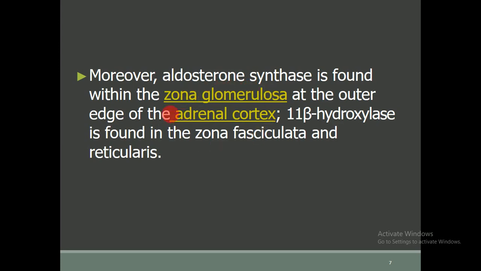As I have already discussed, the adrenal medulla is the inner region, while the adrenal cortex is the outer region. So most of the aldosterone synthase is found within the zona glomerulosa, at the outer edge of the adrenal cortex. 11 beta hydroxylase is found in the zona fasciculata and reticularis.